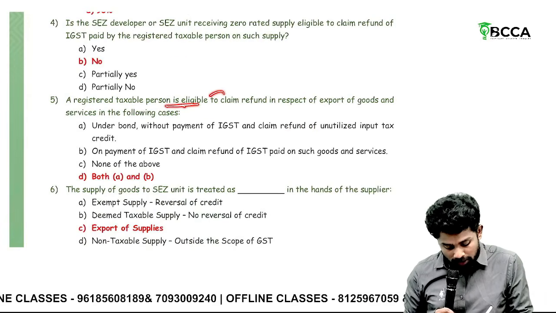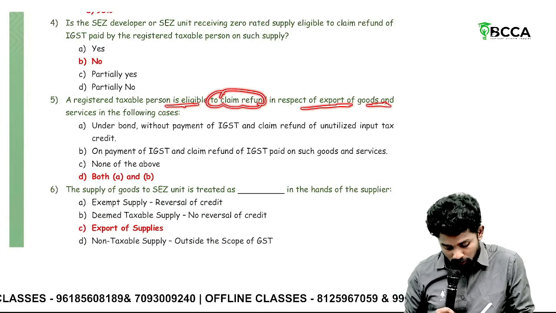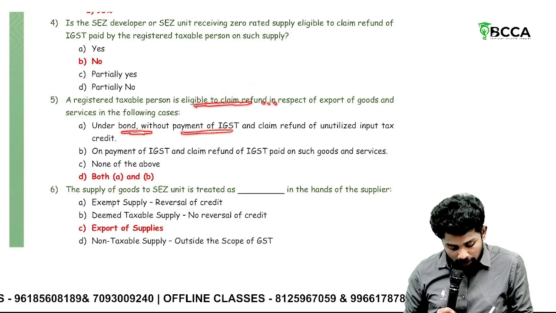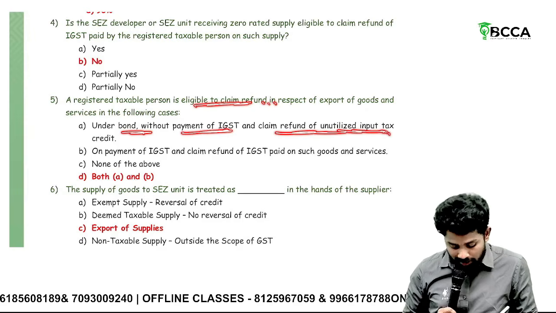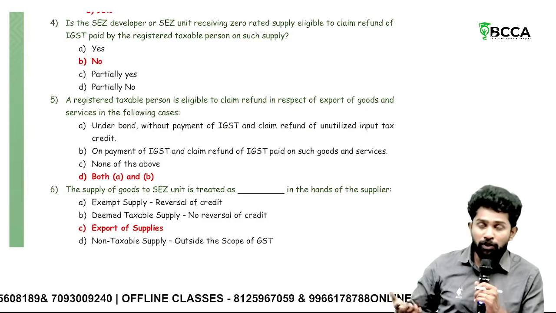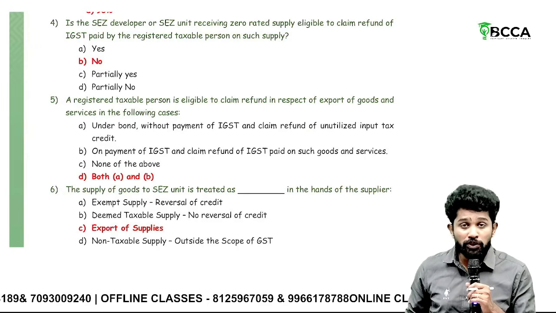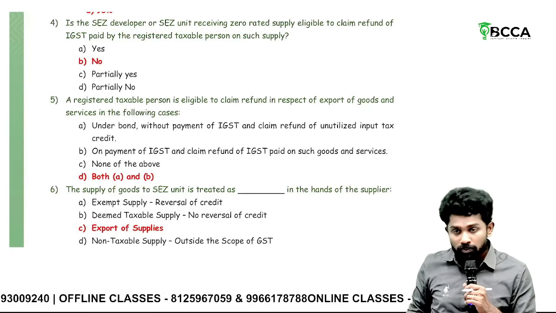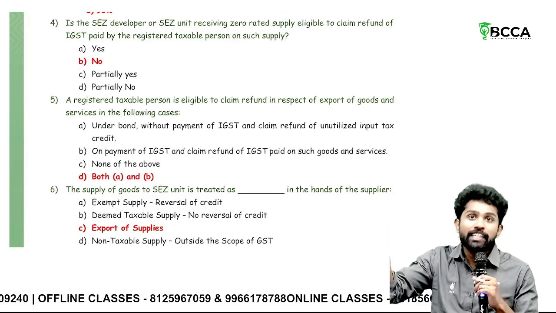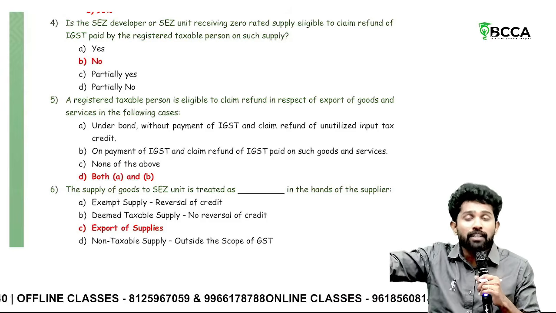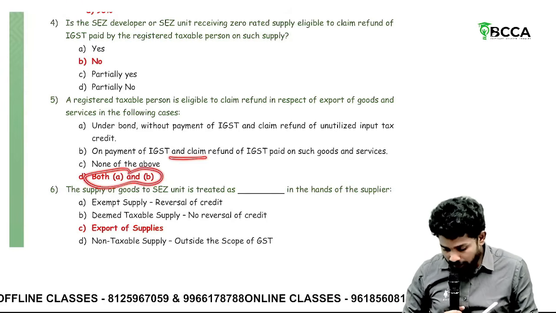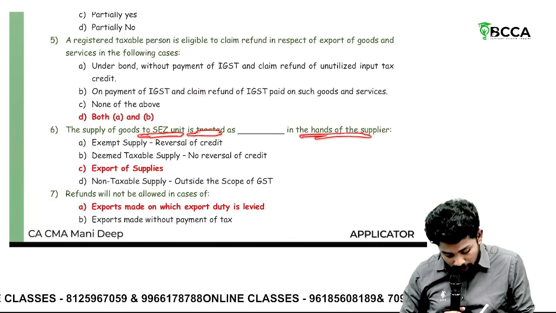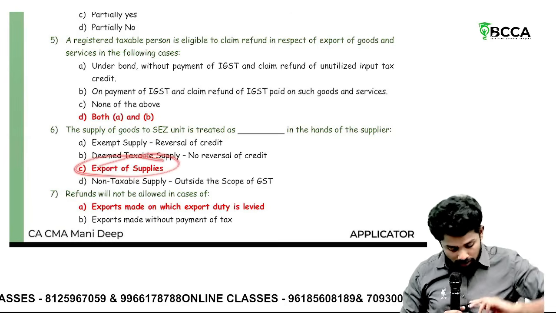A registered taxable person is eligible to claim refund in export of goods and services in the following cases. When under bond without payment of IGST, he can claim refund of unutilized ITC. Sir, you have executed a bond and you didn't pay taxes on outward supply, so on your inwards, whatever ITC you have, you ask for refund. Next one: on export, you are not executing a bond. You are paying taxes by using the ITC. Now whatever tax you paid can be applied for refund. Both A and B. The supply of goods to SEZ unit is treated as dash in the hands of supplier. The supply of goods to SEZ unit is treated as export only, supplies to SEZ.